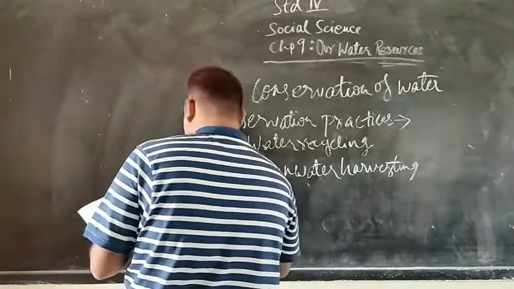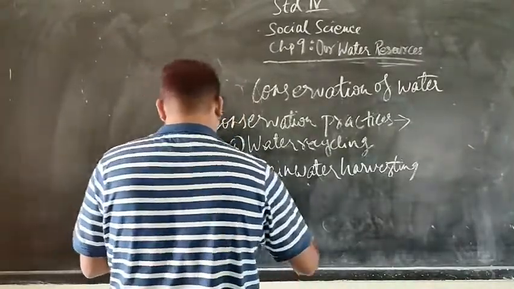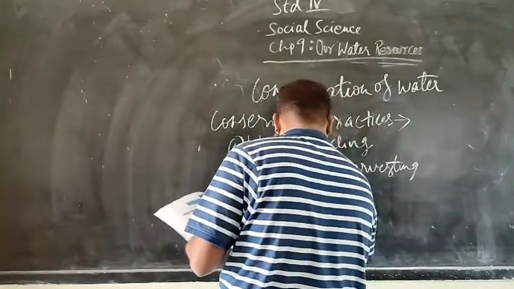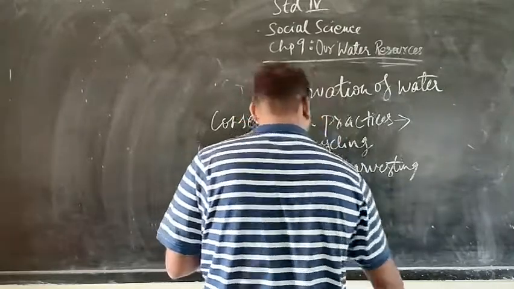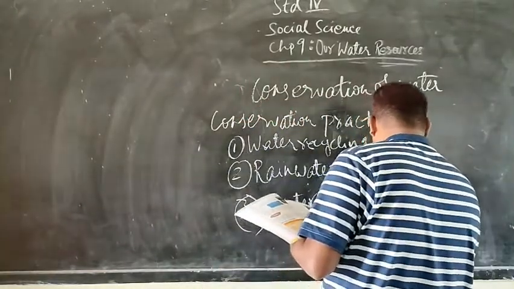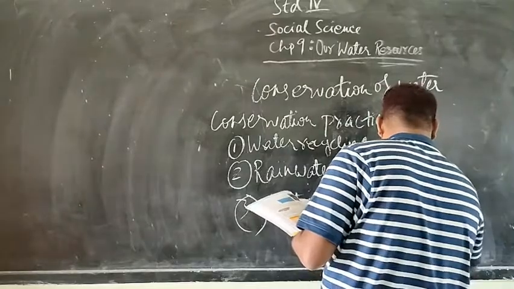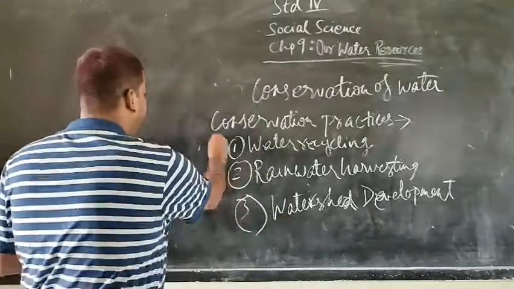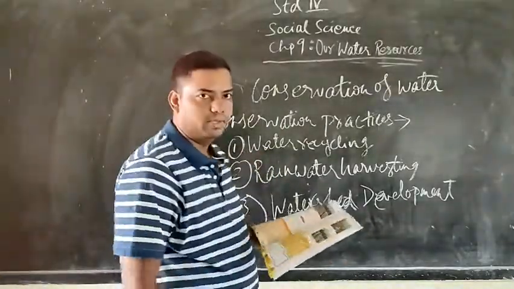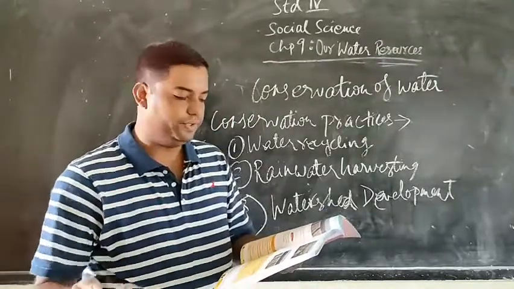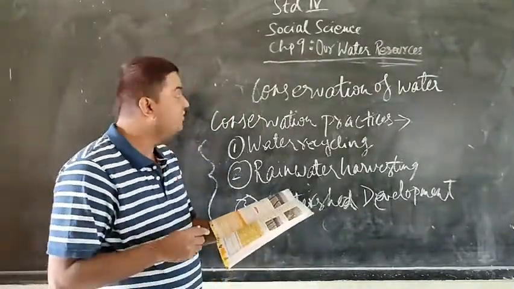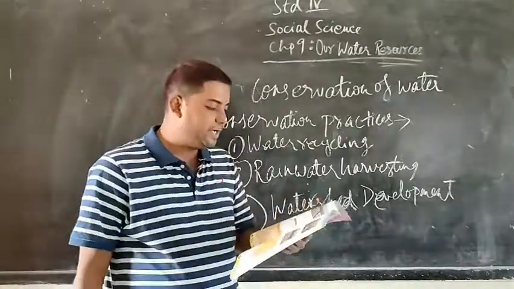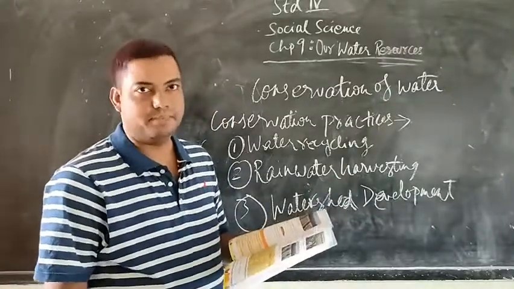And the third is watershed development. Now, what is this watershed development? It means the storage of water in tanks. By these three practices, we conserve water and we save water for future use. So, in this way, my dear children, we have finished chapter number 9 of Social Science for Standard 4. For homework, I would like you to read and understand this chapter. Thank you.